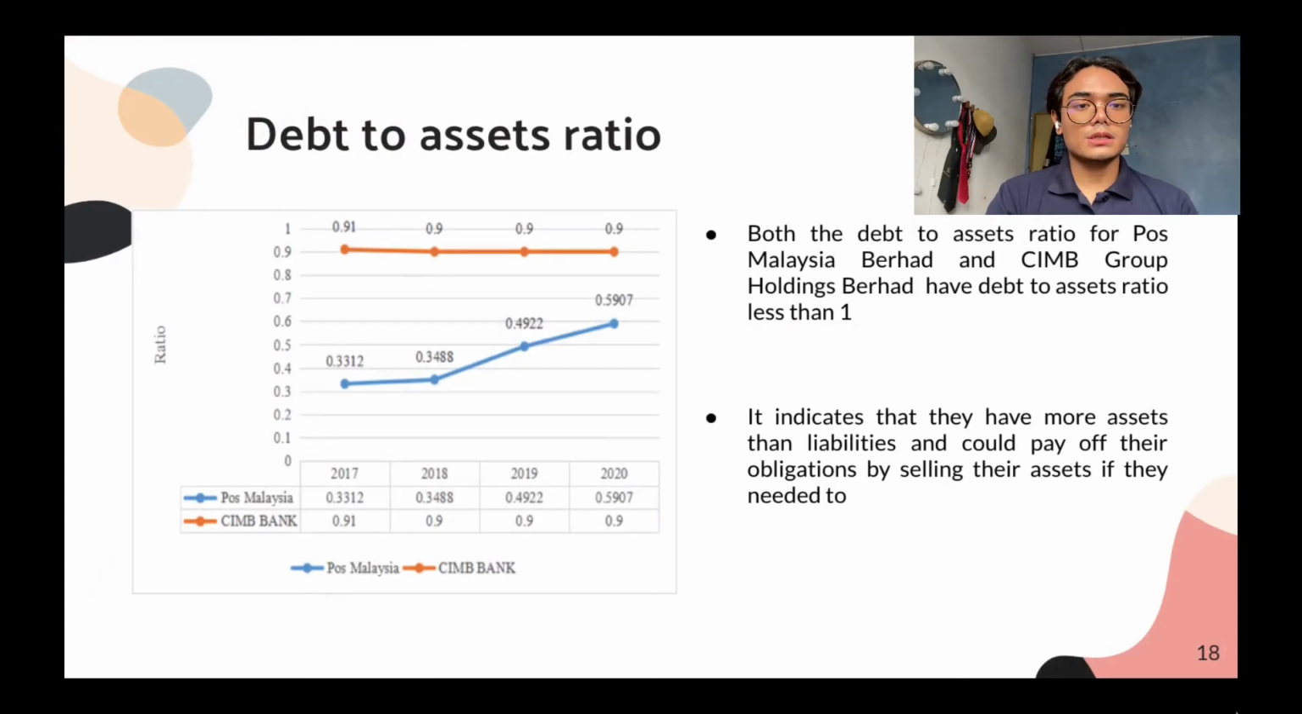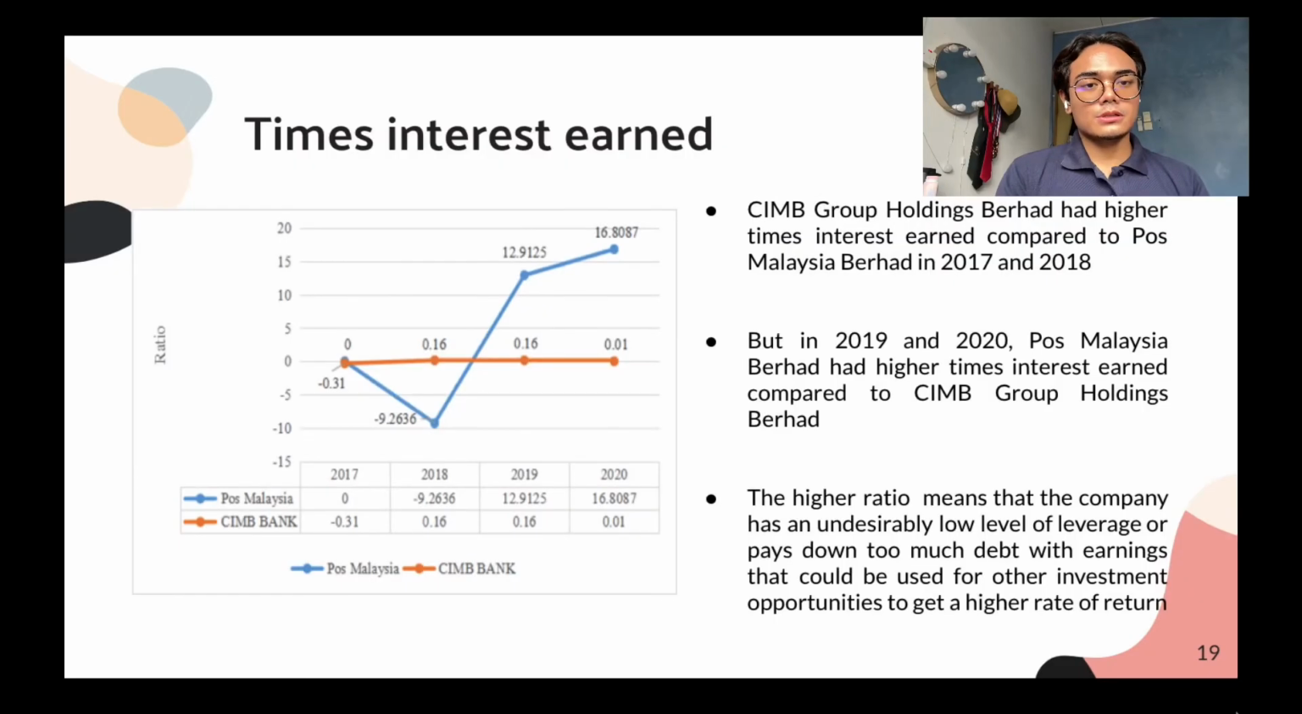Debt to asset. Both debt to asset ratios for Pos Malaysia Berhad and CIMB Group Holdings Berhad are less than 1. It indicates that they have more assets than liabilities and could pay off their obligations by selling their assets if they needed to. Times interest earned.